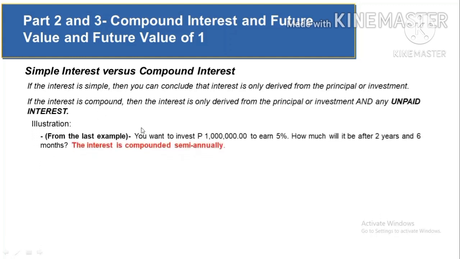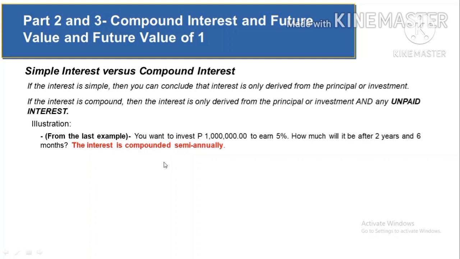This illustration is coming from the previous example where you want to invest 1 million at a rate of 5%. The question is the same: how much will be your investment after 2 years and 6 months? However, there is a red colored text here which states that the interest is compounded semi-annually, which basically means the charging of interest is every 6 months.